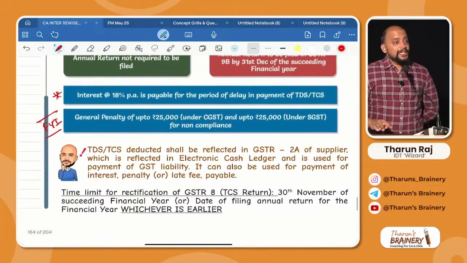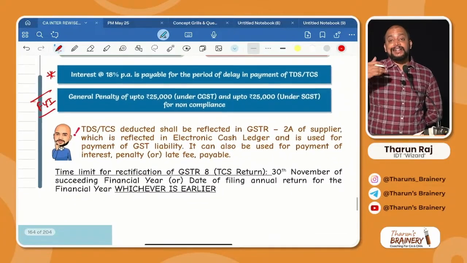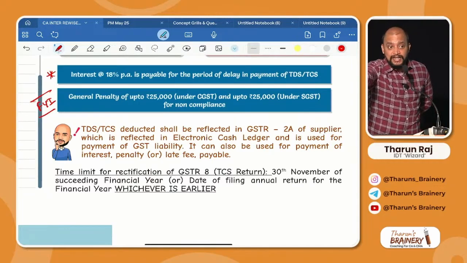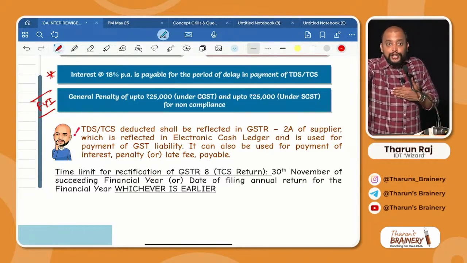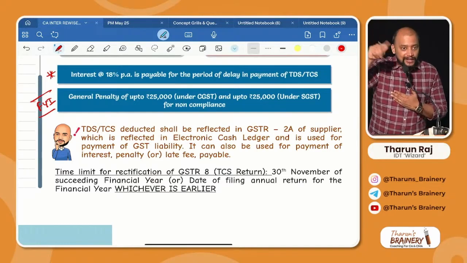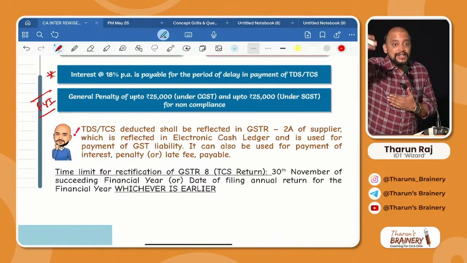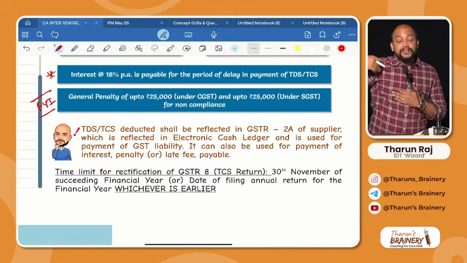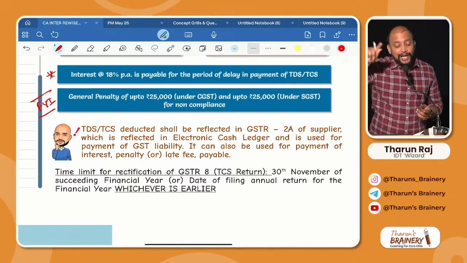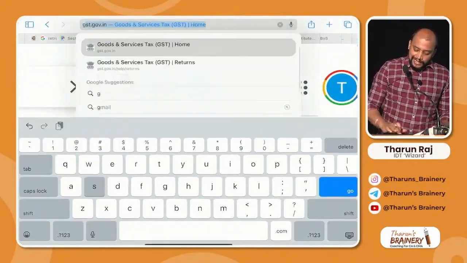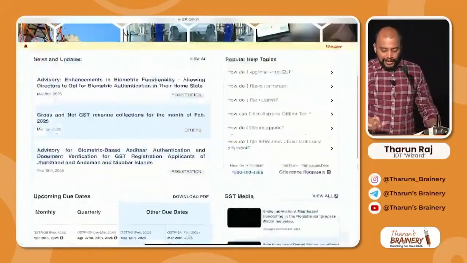Now, whatever TDS, TCS is deducted by the recipient will be reflected to the supplier in their GSTR 2A. Okay, TDS deducted by the recipient. You are the recipient, you will deduct TDS and remit it to the government. It will come in my return. Which return? GSTR 2A. So GSTR 2A will look like this.